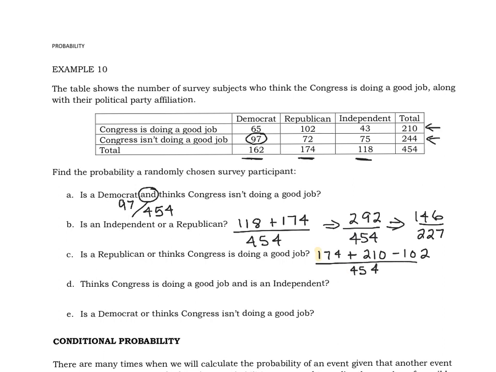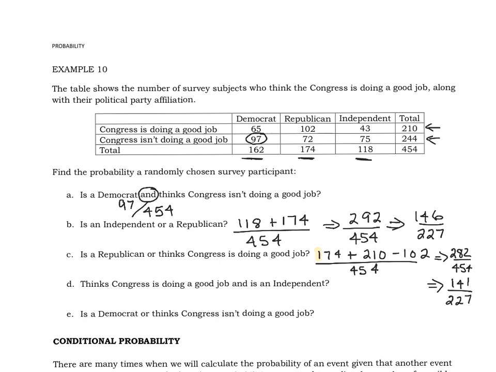That gives me 282 out of 454. And if you know your divisibility rules, if it ends in an even number, you know for a fact that it will reduce. In this case, it's 141 out of 227.